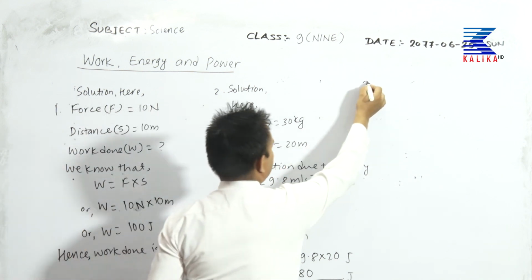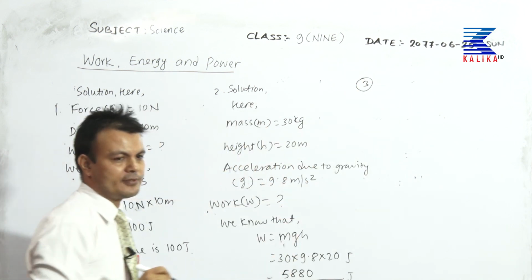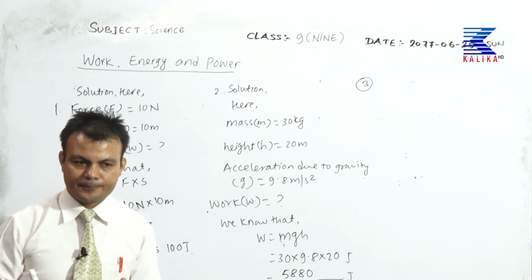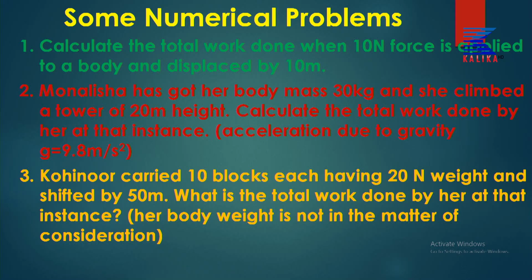Question number 3. This is the last question for today. So have a look at the screen. Kohinoor carried 10 blocks, each having 20 Newton weight, and shifted by 50 meter. What is the total work done by her at that instance? Her body weight is not a matter of consideration at the moment. We are just considering the blocks.